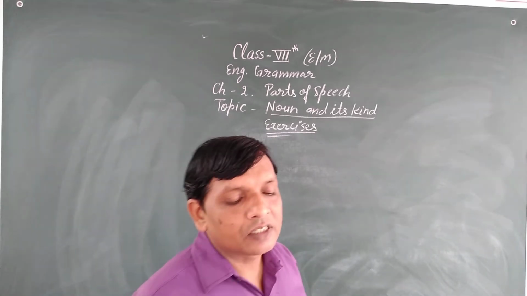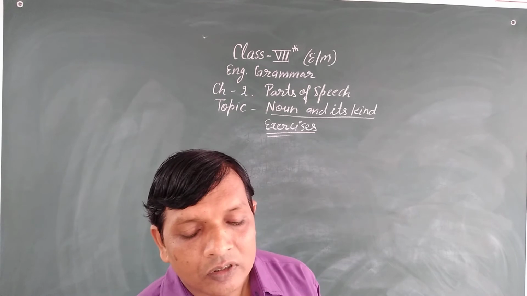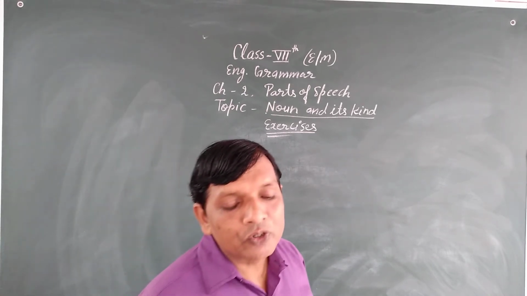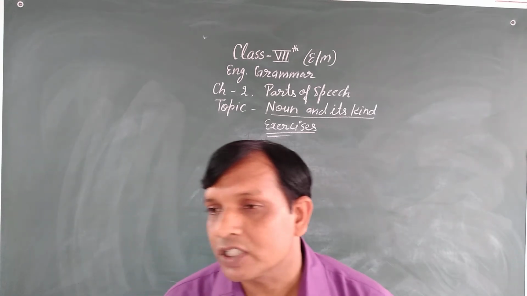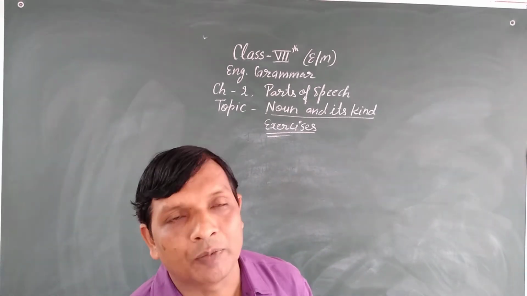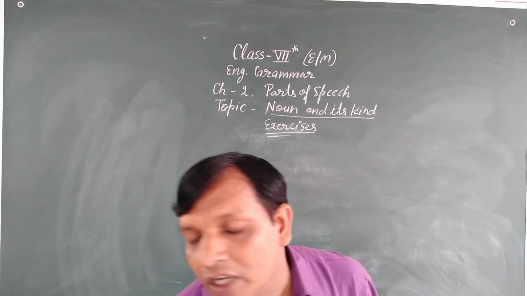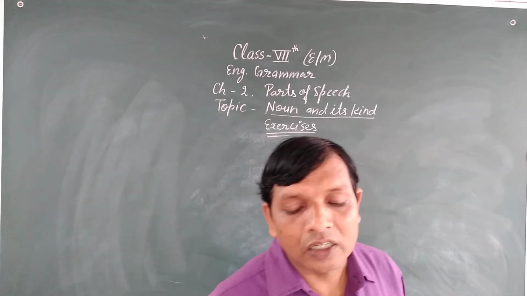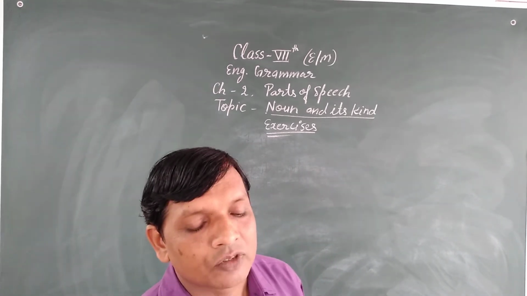First sentence, do you like honey? In this sentence, the noun is honey and it is a common noun. So you have to write the common noun honey in the column common nouns. Honey, common noun.